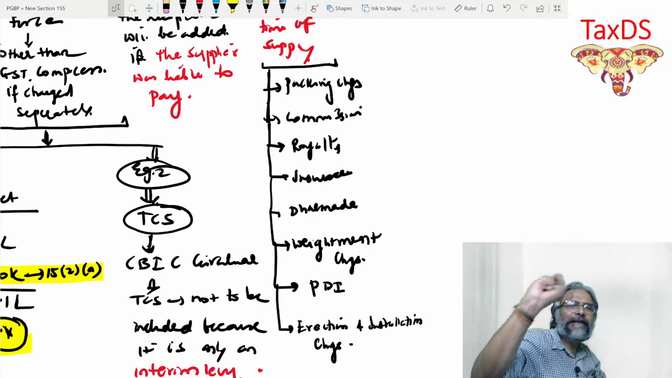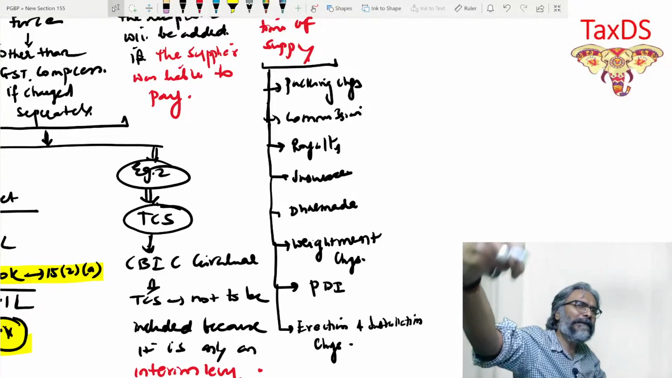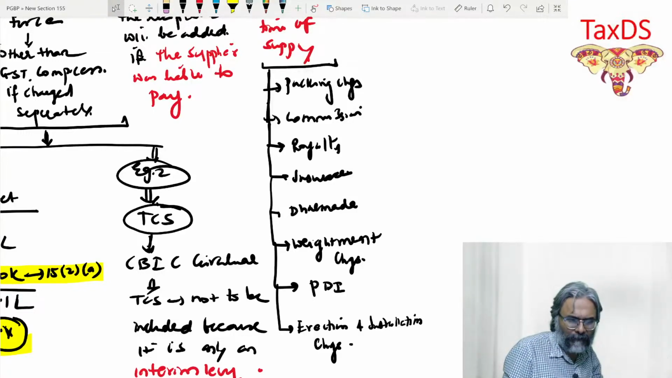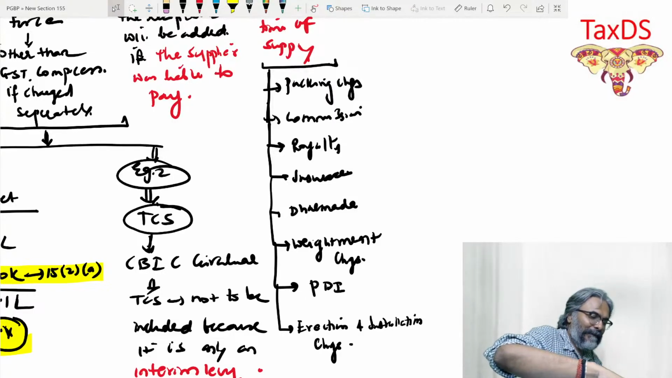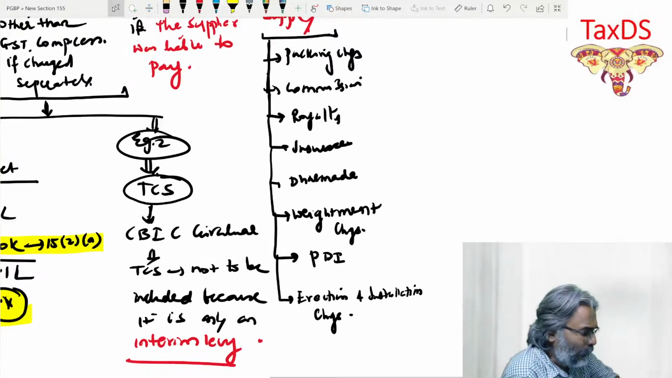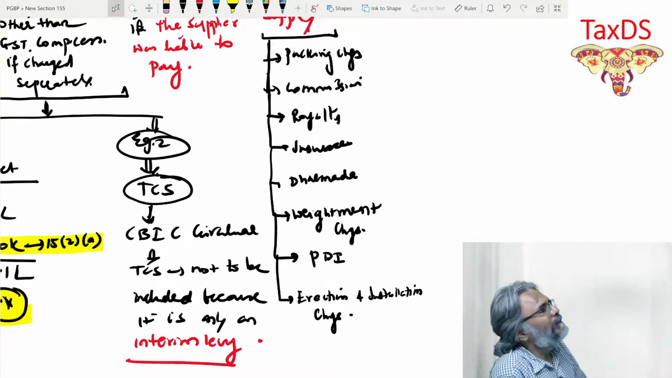But other than this, any other items, if you find that they are charged by the supplier, then check whether they are charged at the time of supply. Be careful, students, in this case. Tomorrow when I take you to the Q&A, students, you will come to know one adjustment is written there.